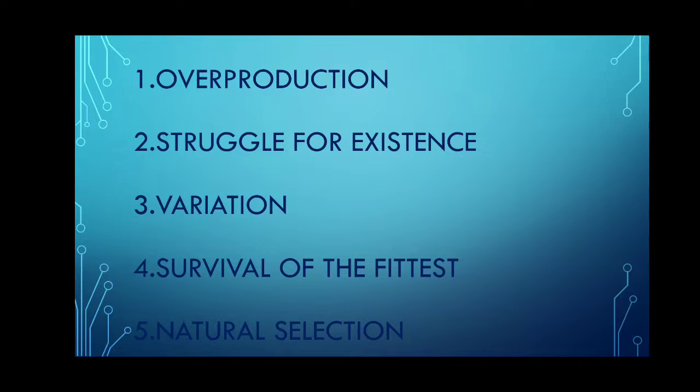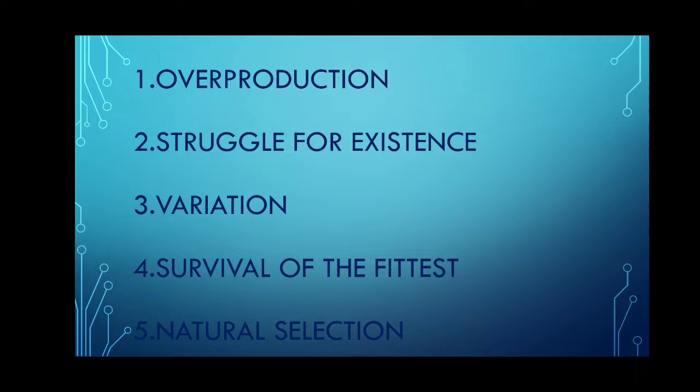First, overproduction. We know that living beings, both plants and animals, have an innate desire to produce their own progeny so that their race may continue. And it has been observed that more individuals are produced to increase the chances of their survival. For example, let's say oyster. It lays around 60 to 80 million eggs in a single spawn.